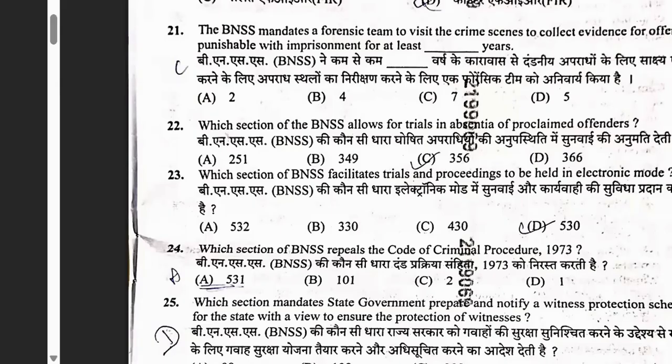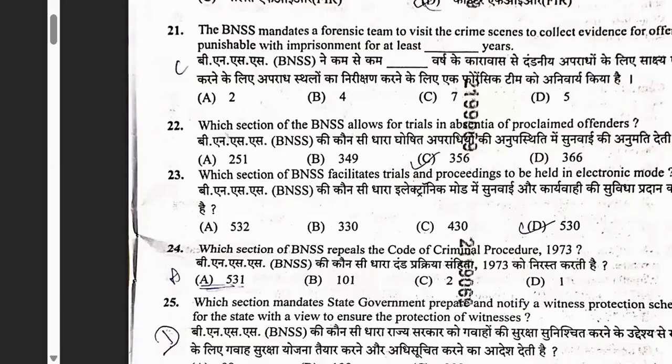So 356 says inquiry, trial or judgment in absentia of proclaimed offender. Okay, so it is straight away in the index itself. You can find the answer for this one. Then 366, let us see what you will find in 366. It is court to be open. Nothing to do with this. 349: powers of magistrate to order to give specimen signature. Now it is not 351, it is 251. So 251 says